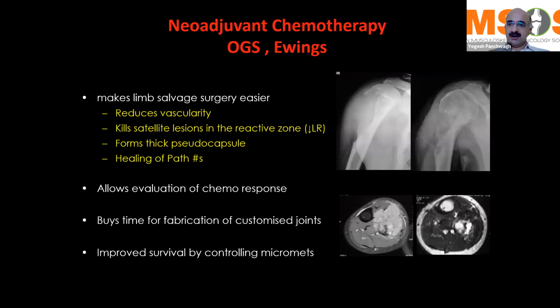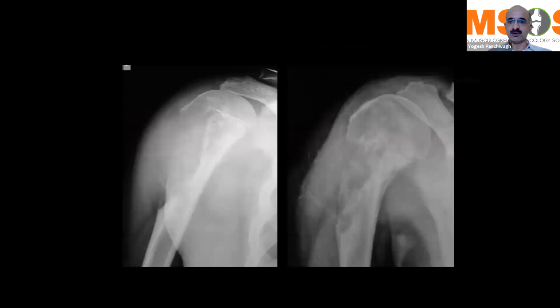And obviously, there is a concept that it probably improves survival by controlling micrometastasis, though it is not yet completely proven. The interesting part of this entire neoadjuvant chemotherapy was that it was initially started because in those times, the customized prostheses that were required to be inserted in these patients after resection of the tumors were not available off the shelf. So they had to be customized. The companies used to take about 4 to 6 weeks for manufacturing those prostheses. And hence, the surgeons thought, might as well try and give chemotherapy and see whether we can reduce the size of the tumor. And that's how the concept of neoadjuvant chemotherapy started.